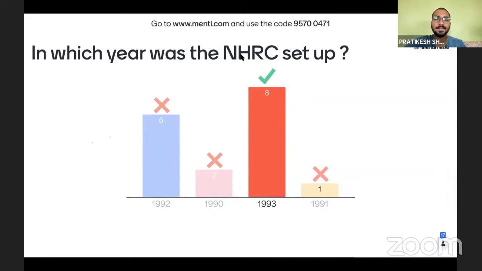It was established under the Protection of Human Rights Act 1993. So under the Protection of Human Rights Act 1993, this body was set up, NHRC, National Human Rights Commission. Okay, very good.